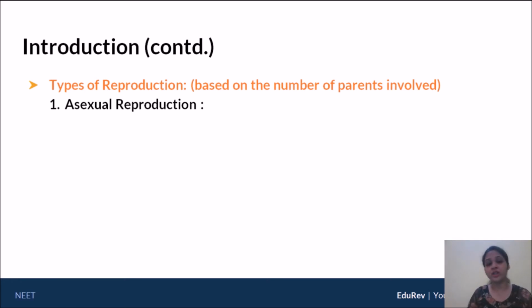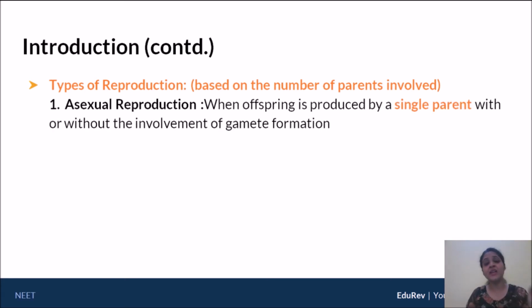Okay, so asexual reproduction is defined as reproduction when organisms are produced using a single parent, just one parent, with or without the involvement of gametes. The second part of this definition, that is with or without the involvement of gametes, will be understood better in later chapters, so we will not deal too much with it at the moment. But a very simple example is how a drone is formed in case of honeybees. I'm just giving you a hint at the moment.